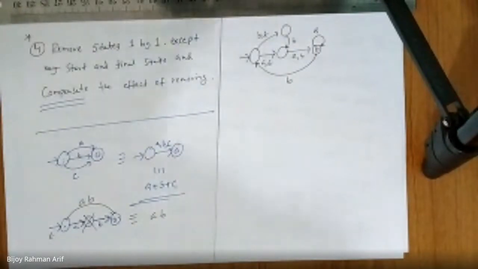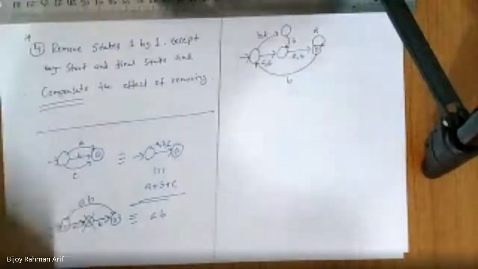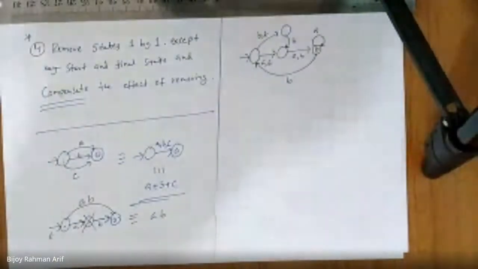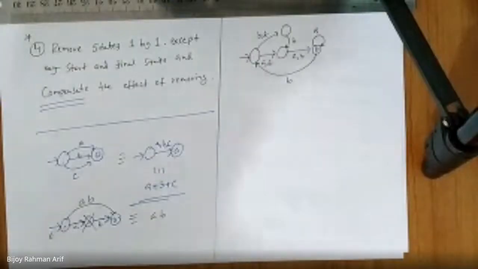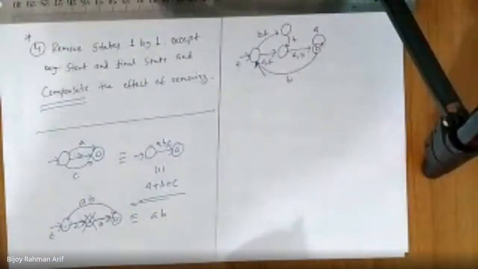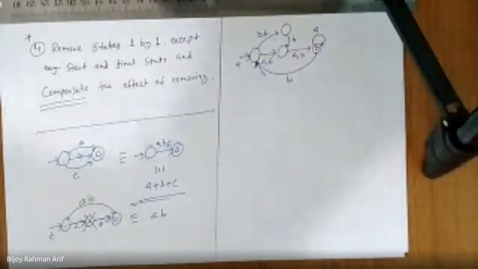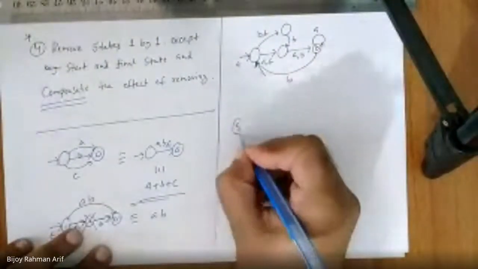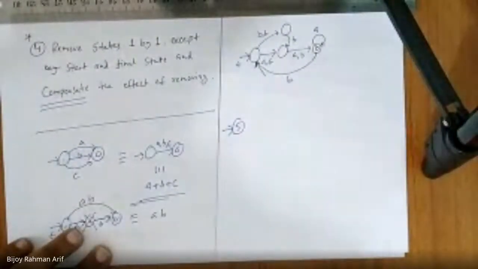We have to start the algorithm. So what is the algorithm? Step number one: does the start state have any incoming edge? Yes, sir. This is an incoming edge. So we cannot keep it as a start state. So let's create a dummy start state. This is my dummy start state.